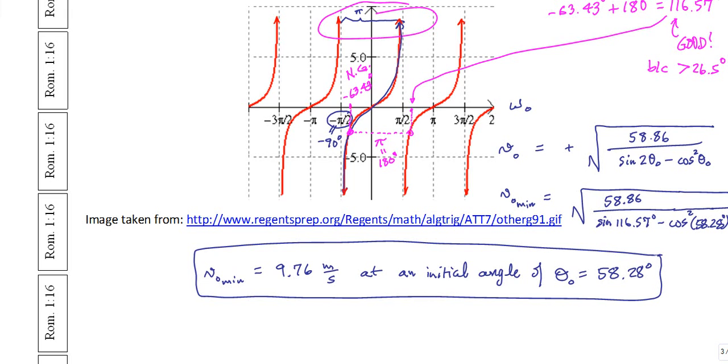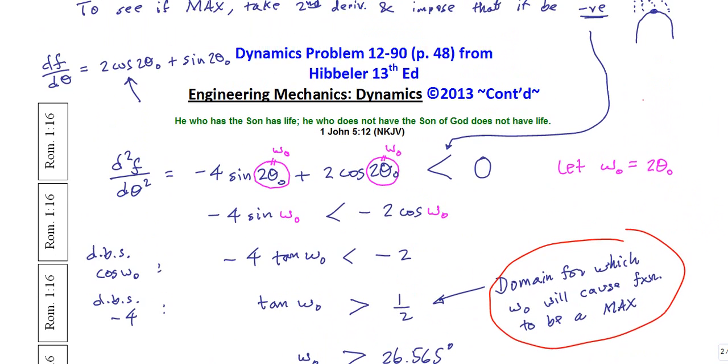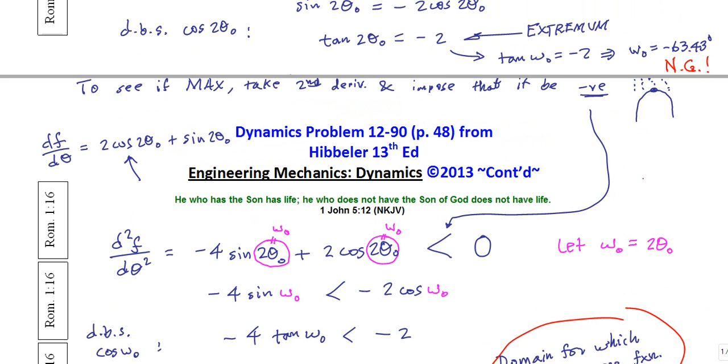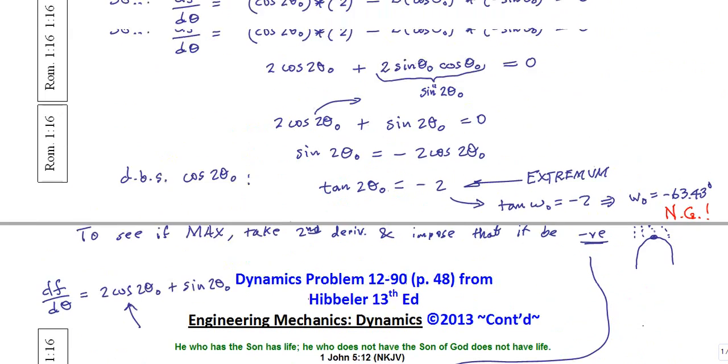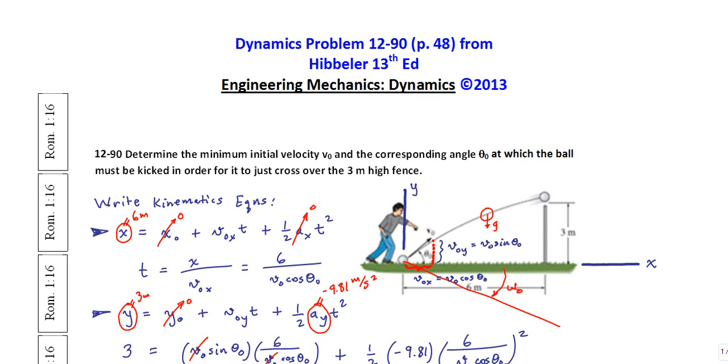Alright, so this was a pretty loaded problem. We had to rely on, of course, algebra. Then we had to rely on some trigonometry. We had to look at some tools that we've learned in calculus. And then we had to remember from trigonometry the picture of the tangent and know how to work with that and determine where the extremum are, impose whether or not the extremum is going to give us a max, and then determine the domain for which that's going to happen. So we had a lot of stuff going on in this problem, and I acknowledge that it was pretty involved.